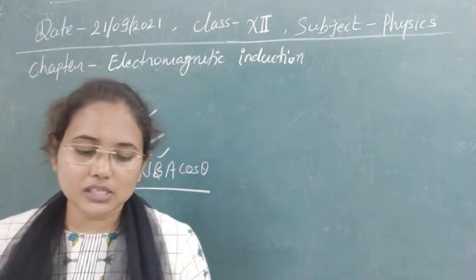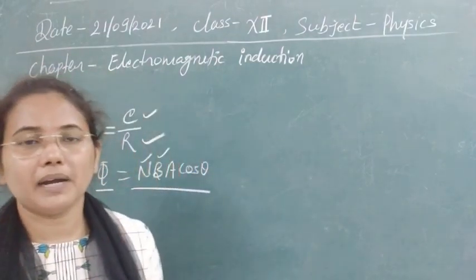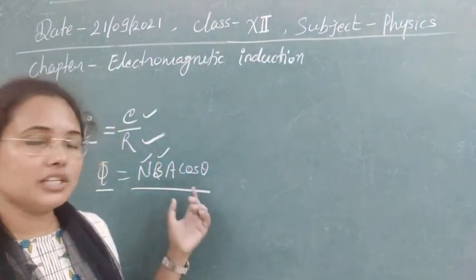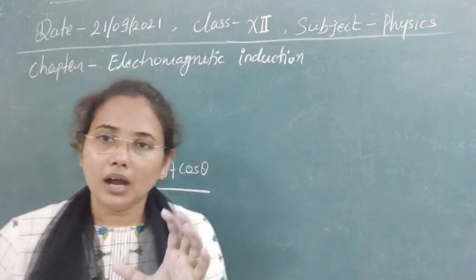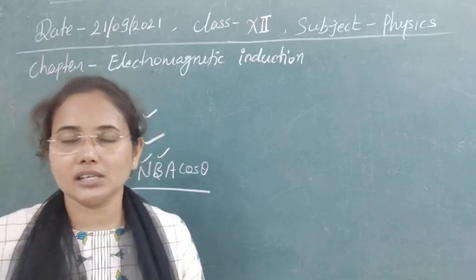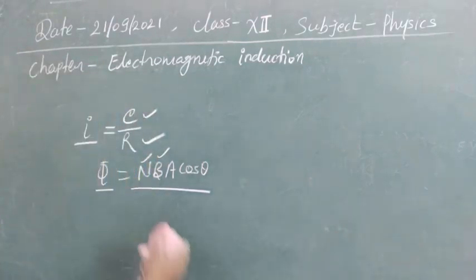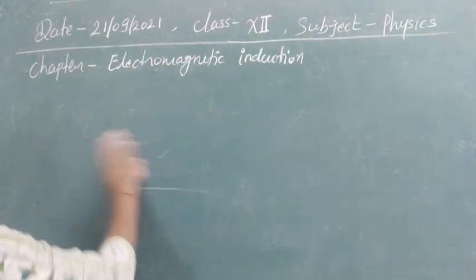The fourth option is the speed with which the magnet is moved. Yes, it also depends on speed, because due to the speed of the movement, the magnetic flux linked with the coil will change suddenly, and due to that, obviously there will be a change in the induced EMF.